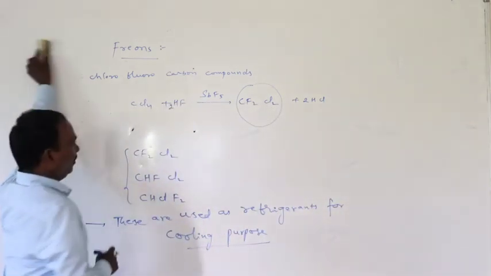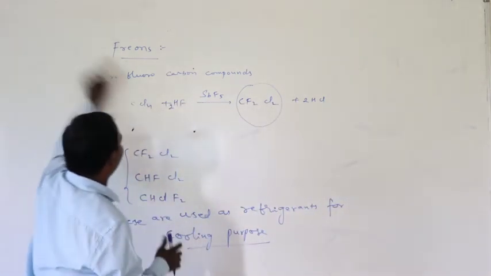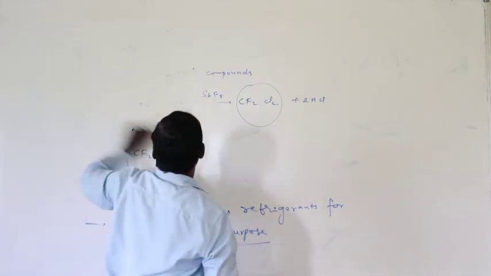And one more polyhalogenated compound is Teflon.